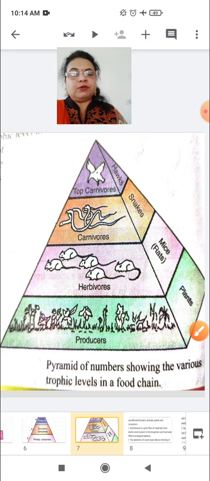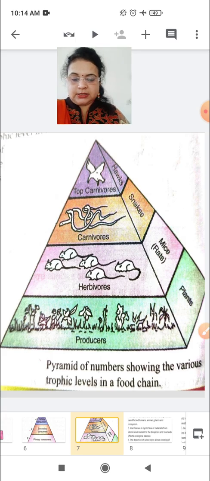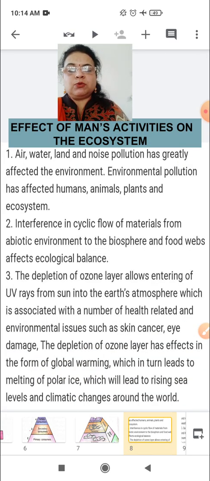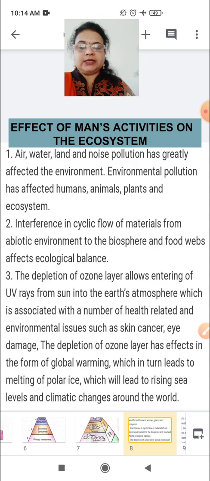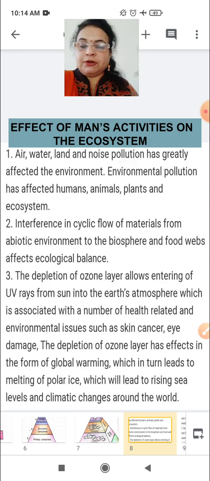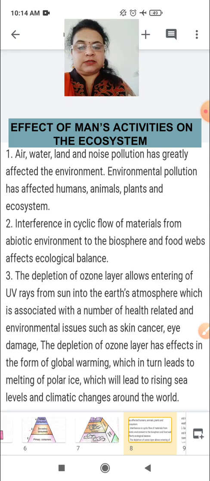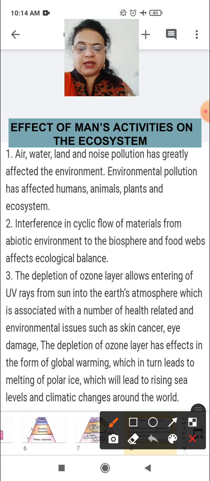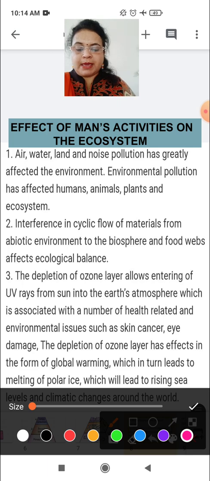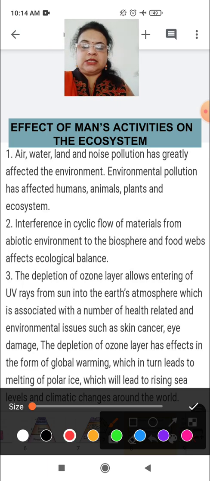Okay, so here you all have studied about the food web. But the main important topic you are going to study is what are the effects of man's activity on the ecosystem. Okay, there are various effects of man's activities on the ecosystem. What are they? We will read one by one.